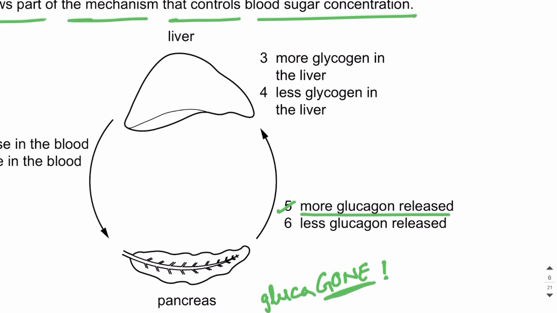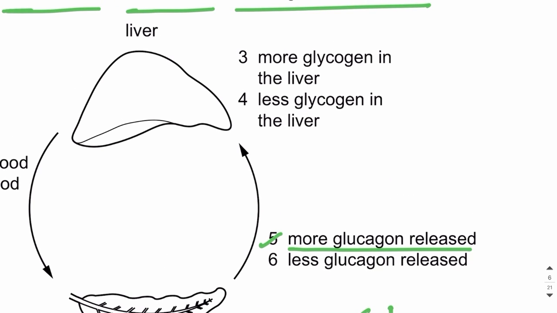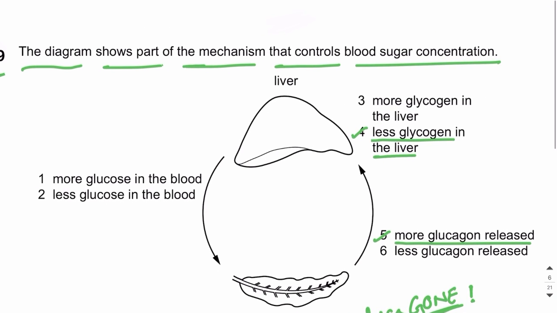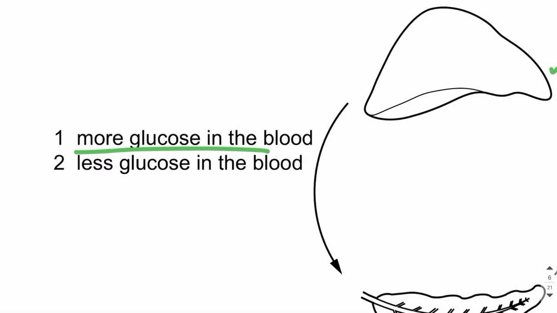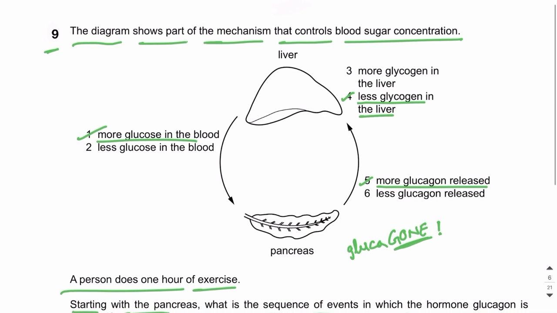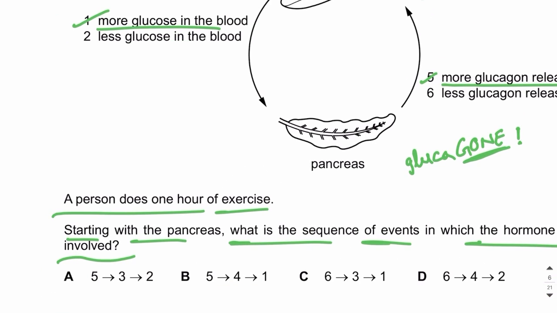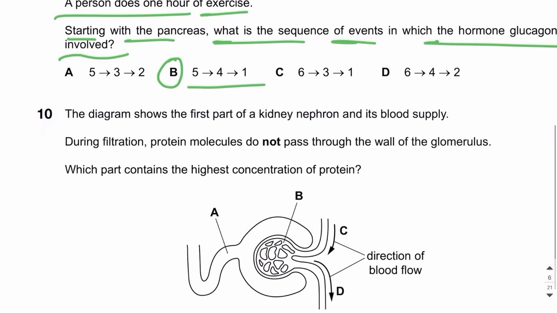What happens when glucagon is released? Glucagon targets the liver and stimulates the liver to break down glycogen. So there will be less glycogen in the liver because glycogen is broken down into glucose. So the step will be 4. And then because the glycogen is broken down into glucose, the glucose is released into the blood. So now there will be more glucose in the blood. So the sequence of events will be 5, 4, and 1. The answer is B, 5, 4, 1. Let's move on to MCQ number 10.